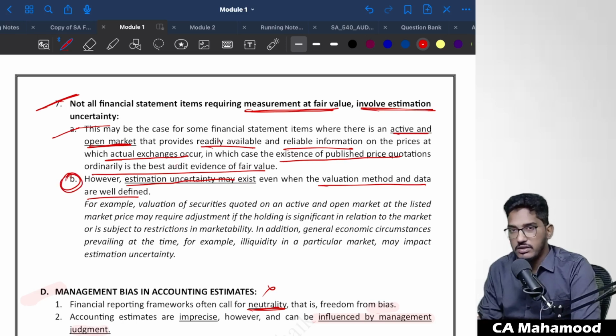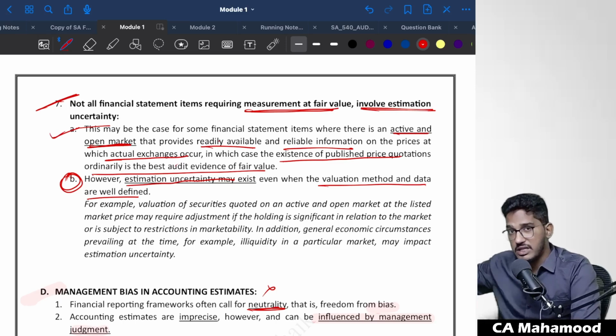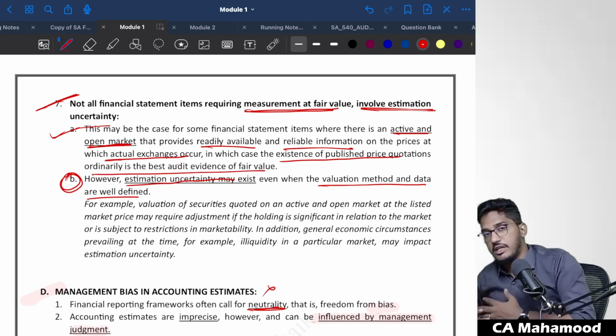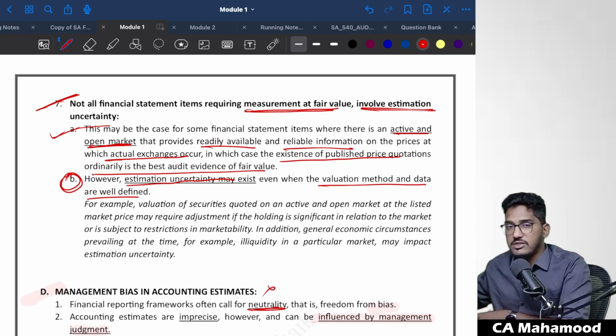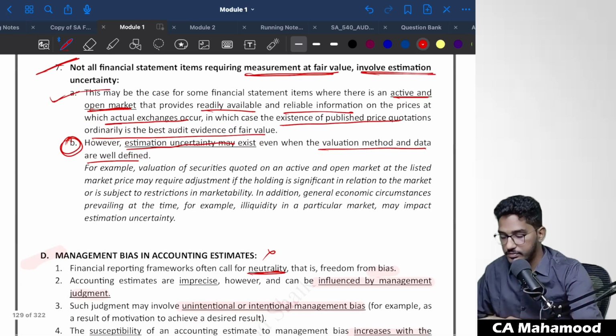But for the rest of the methods, wherever a fair value is involved, estimation uncertainty will be there. Only in a few limited cases, that too when the fair values are taken from stock market prices of shares traded on the stock exchanges, even though the accounting estimate involves fair values, estimation uncertainty will be lower, whereas in the rest of the cases where fair values are there, estimation uncertainty will be a little bit higher. Understood?